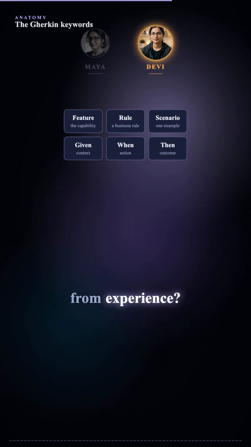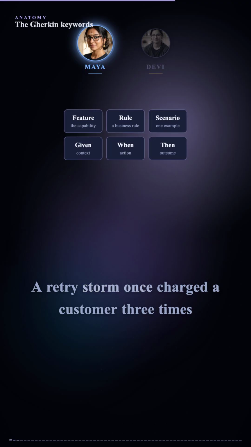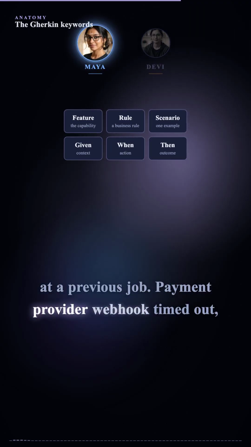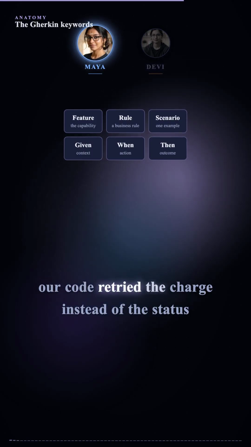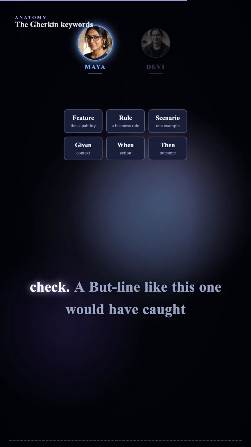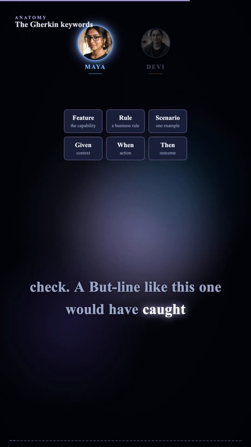Speaking from experience? A retry storm once charged a customer 3 times at a previous job. Payment provider webhook timed out. Our code retried the charge instead of the status check. A but line like this one would have caught it in CI.